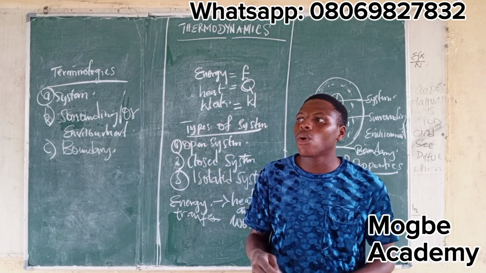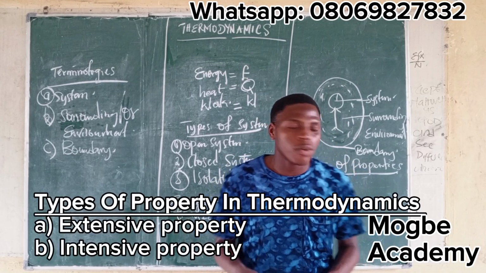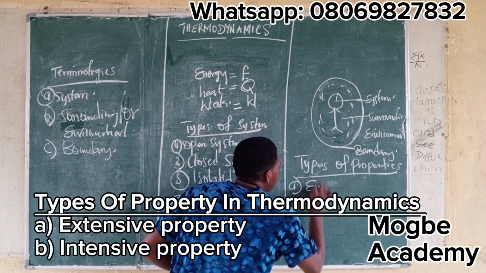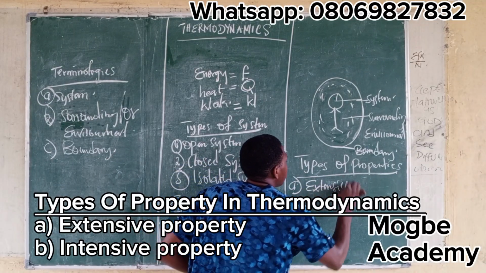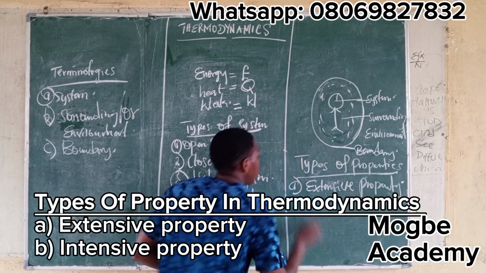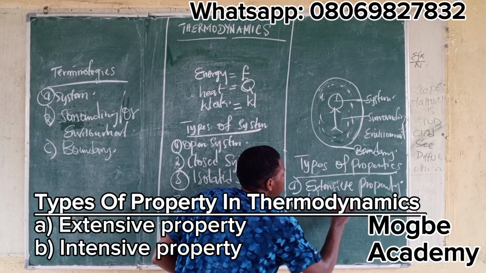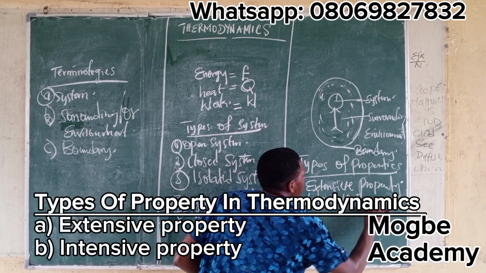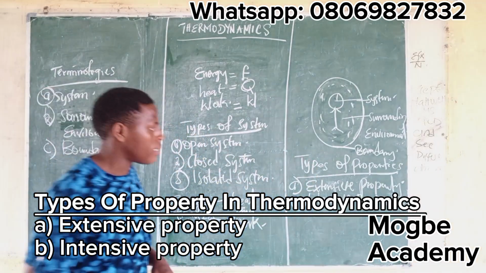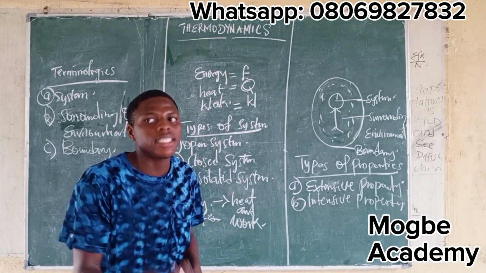The first one is what we call the extensive property, and the second one is the intensive property.